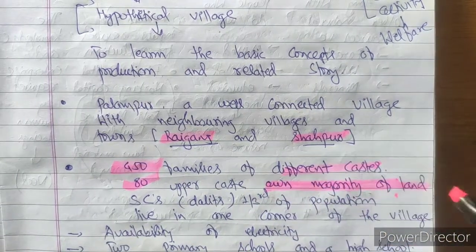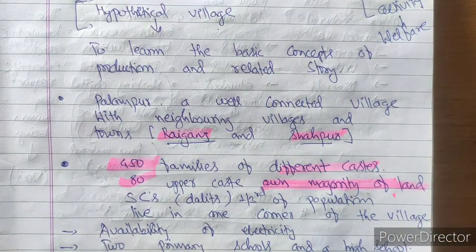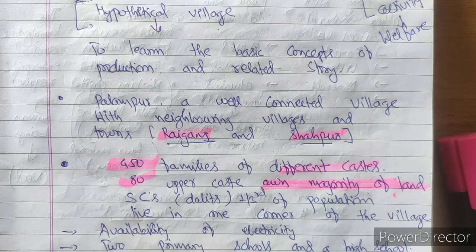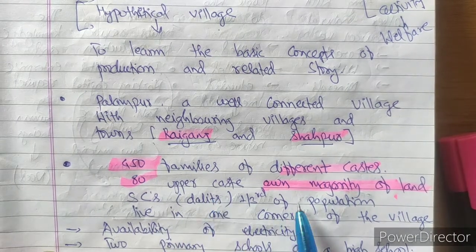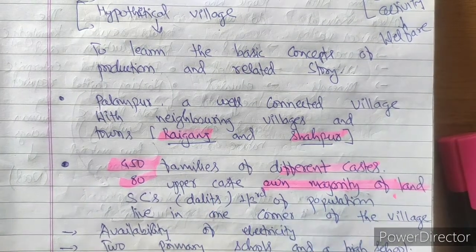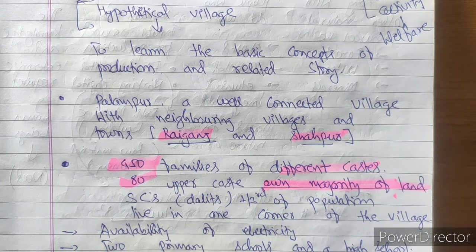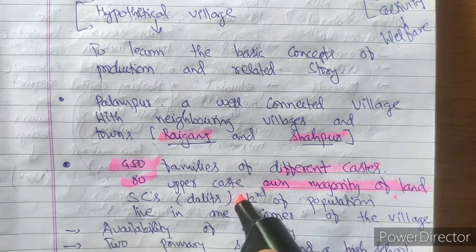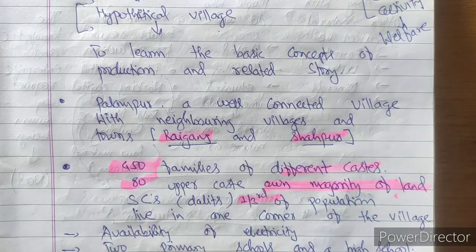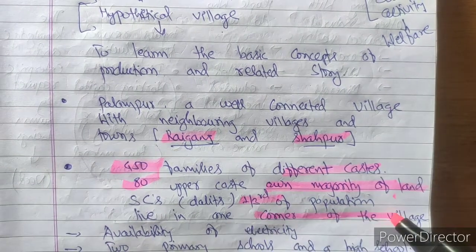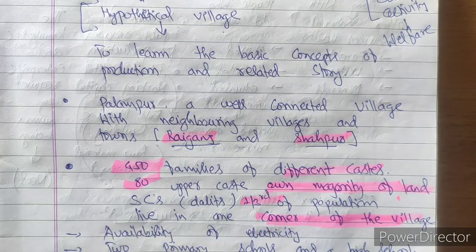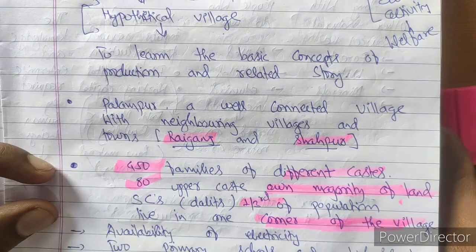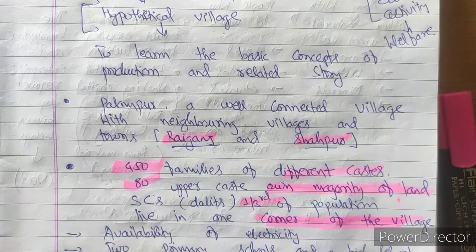Now, as you all know, in most situations the upper caste people are rich and they own most of the land. The same was the case in Palampur: 80 upper caste families owned the majority of the land. SCs and Dalits constituted one third of the population, and they were living in a corner of the village, not in the main village but on one side of it. So this is the basic population and demographic composition of the village.